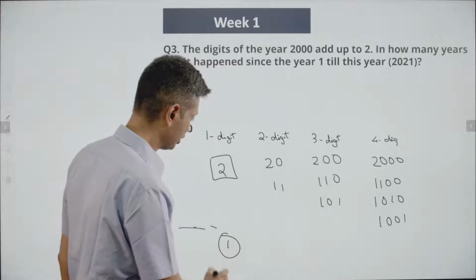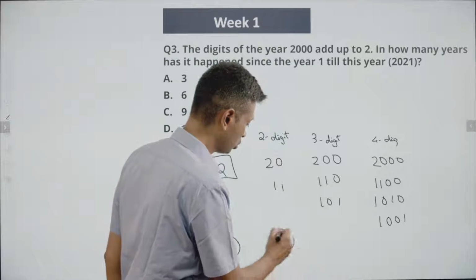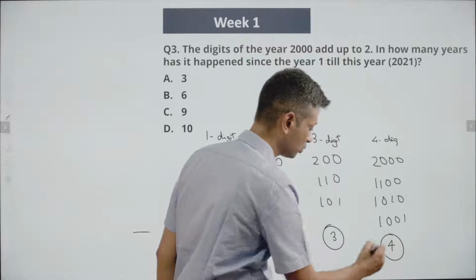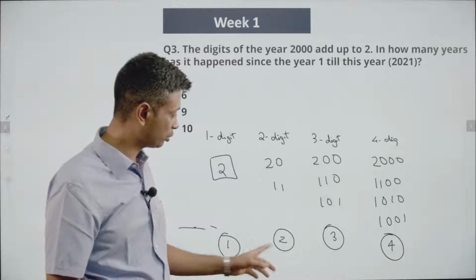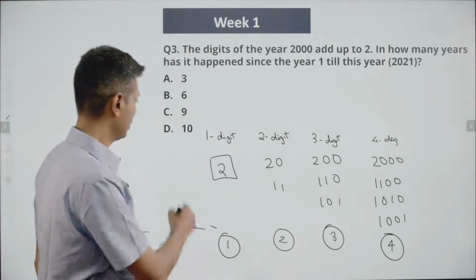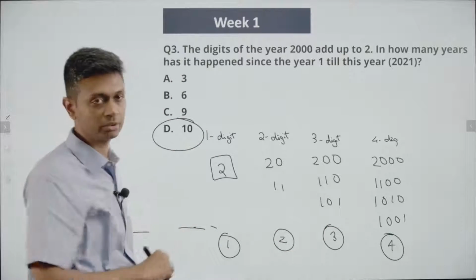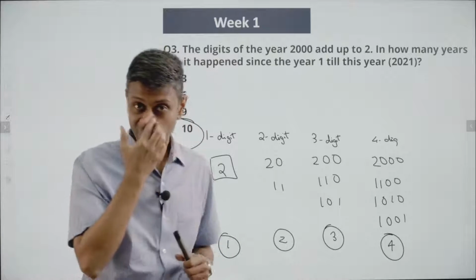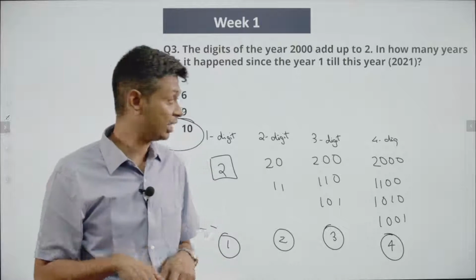1 single-digit year, 2 two-digit years, 3 three-digit years, 4 four-digit years. 1 plus 2 plus 3 plus 4, that is 10 years. There have been 10 years from 1 AD till 2021 where the sum of all the digits of the year adds up to 2.